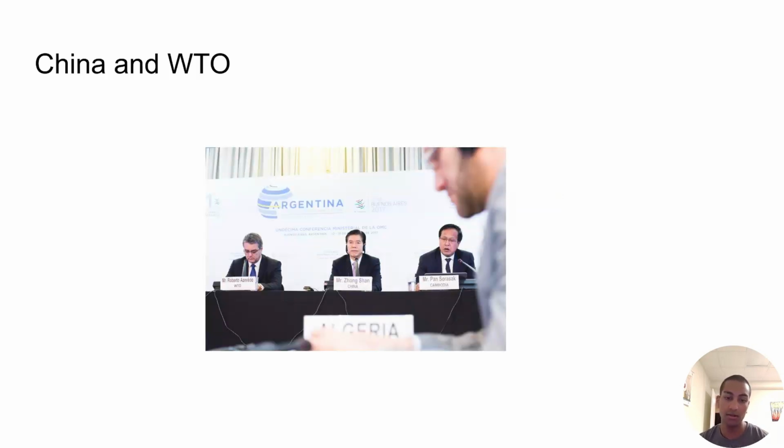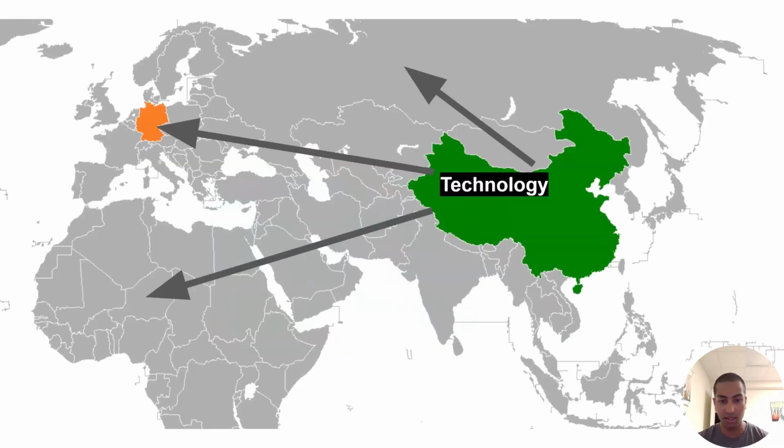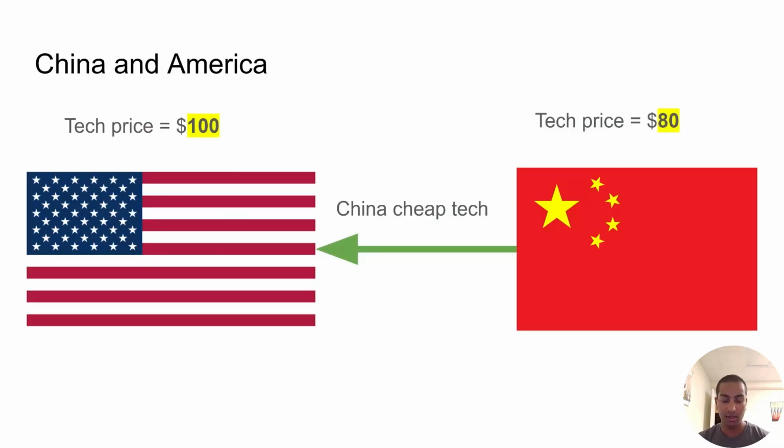In 2001, China joined the World Trade Organization, which opened up its job market to global trade. This led to a boom in manufacturing and job creation in China. Consumers in the US benefited from the lower prices through trade. So, China exported goods like raw material and technology, and the consumers in America benefited from the lower prices.